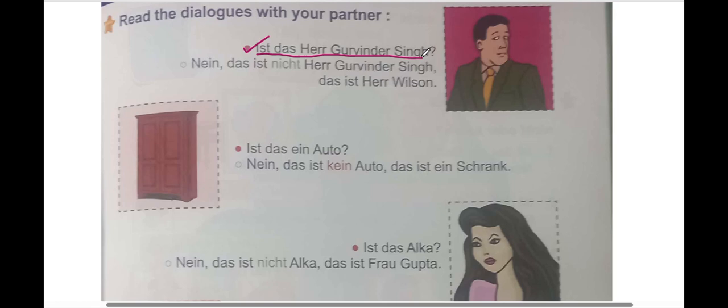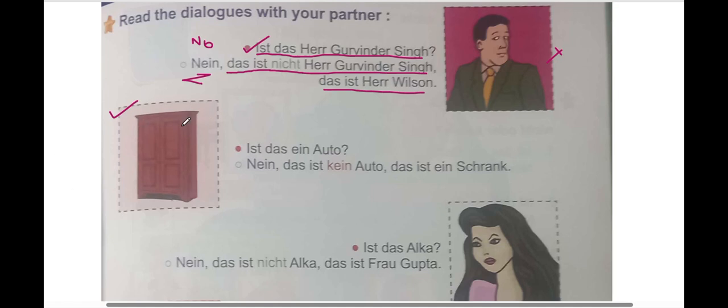Is this Herr Gurvinder Singh? No, this is not Herr Gurvinder Singh. So what will you say? Nein. Nein means no. What will you say next? You will say das ist nicht Herr Gurvinder Singh. Who is he then? Das ist Herr Wilson, if you're very sure he's a boy. Nein, das ist nicht. Nicht means not. He is not Herr Gurvinder Singh. Das ist Herr Wilson.